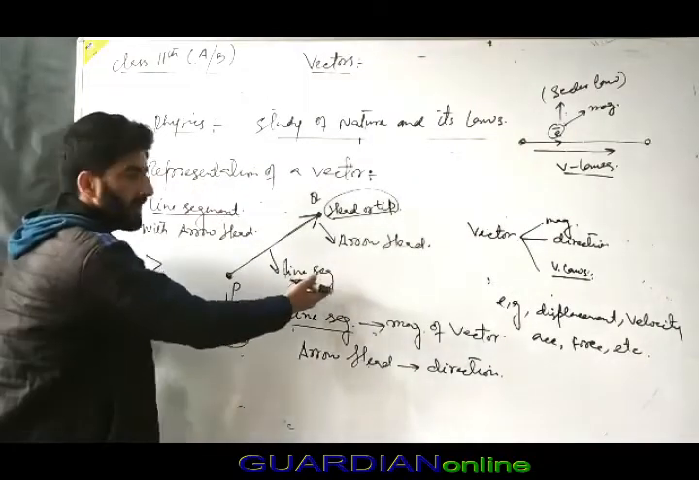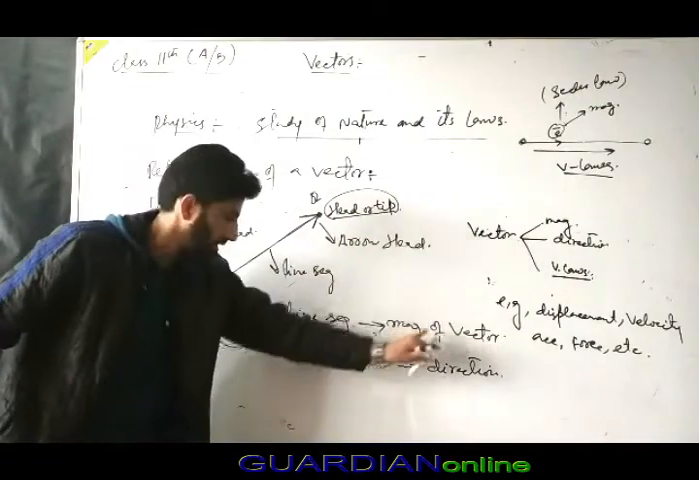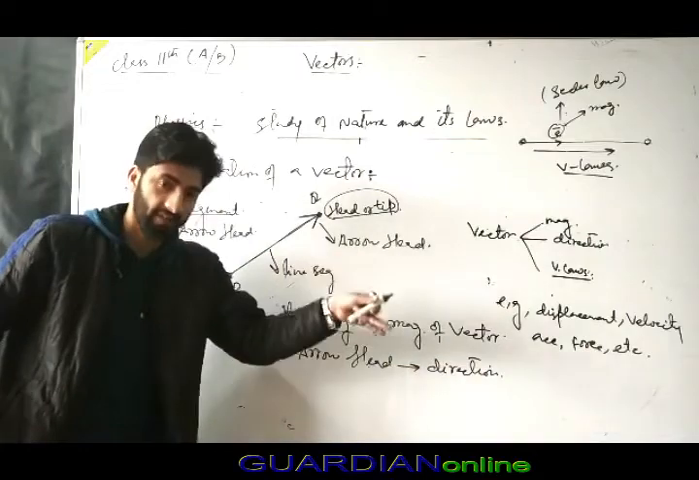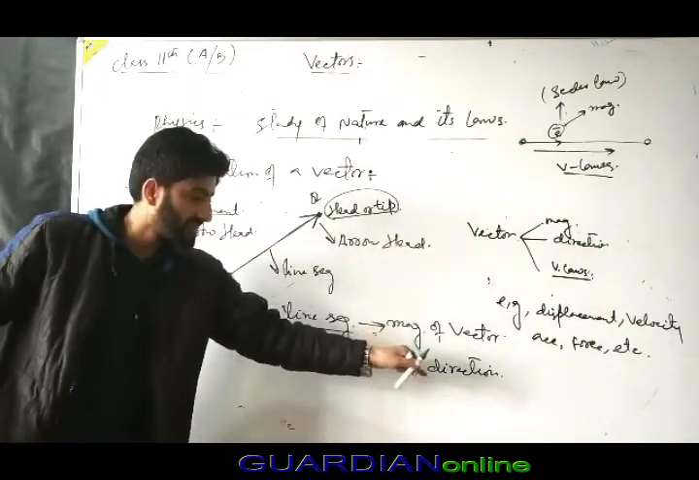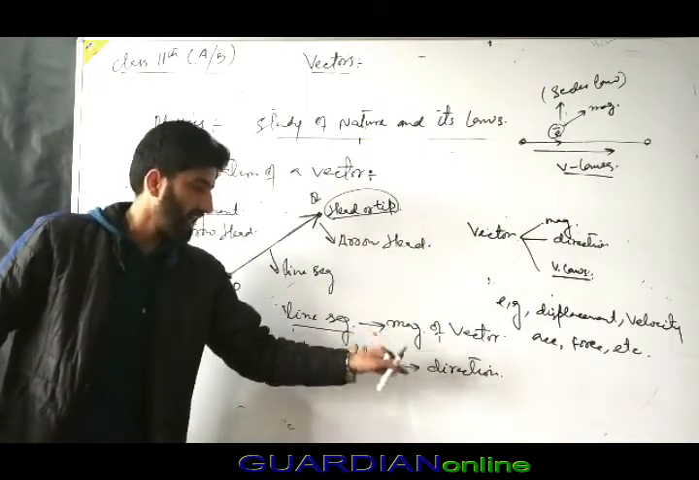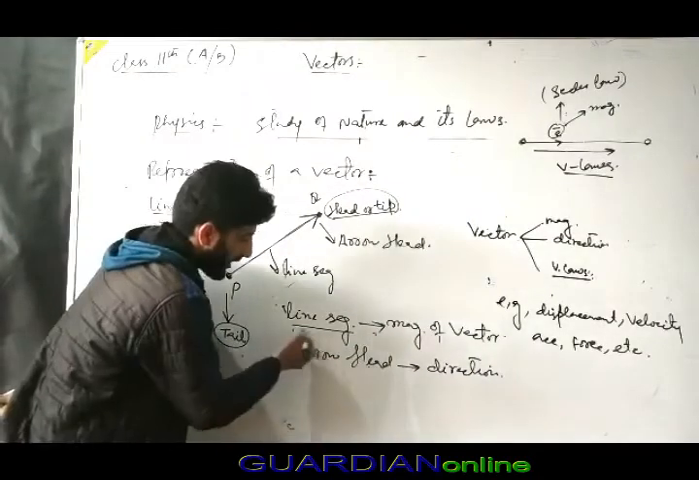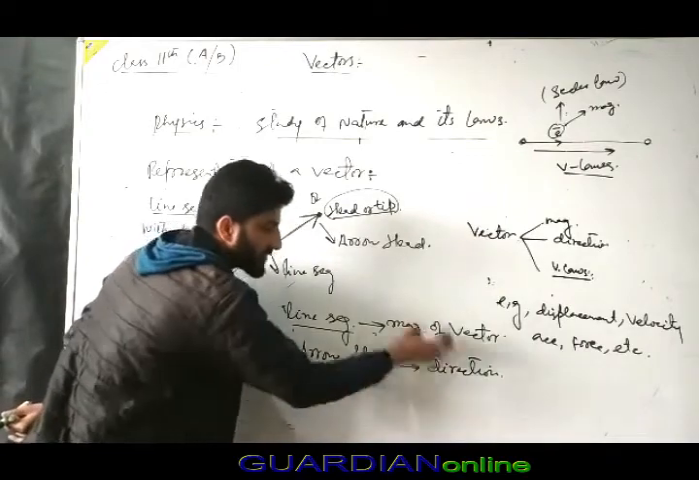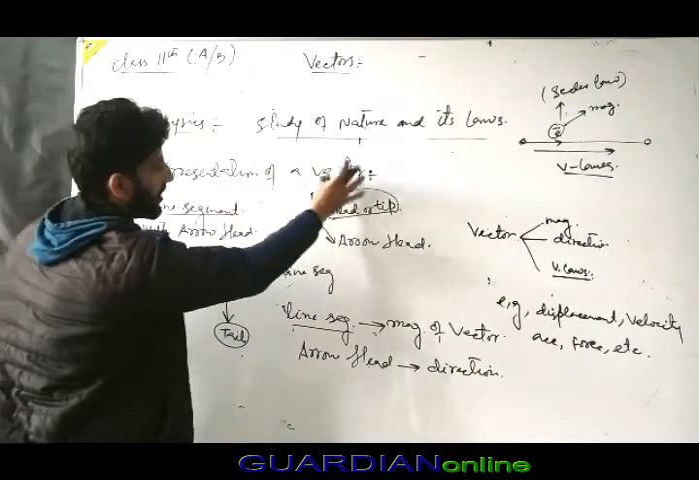Vector representation: a line segment with an arrowhead. What does the line segment represent? The magnitude of the vector. And what does the arrowhead represent? The direction of the vector. Direction is very much necessary in vectors, for example with force. If we specify the direction, it helps to describe the vector. So the line segment just represents magnitude, and the arrowhead just represents direction. This is the representation of a vector.